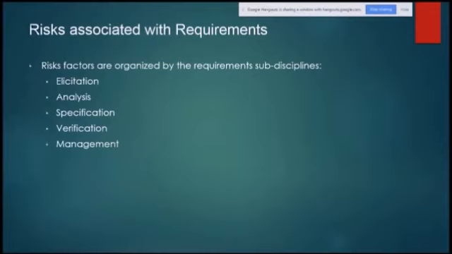So this is another characteristic of a requirement. We have studied all the 8 characteristics of requirements with examples. Now, what are the risks associated with requirements? Where are the possibilities of errors or risk? Risk factors are organized by the requirements subdisciplines like elicitation, analysis, specifications, verification, and management, because risk is everywhere.